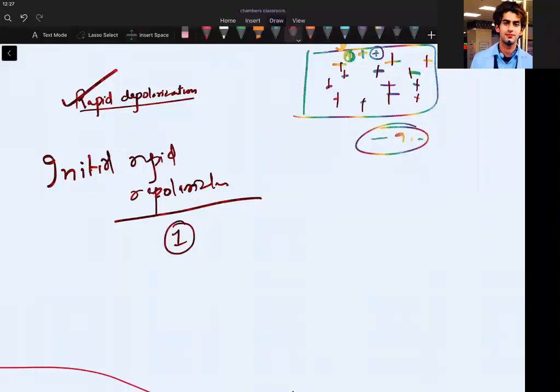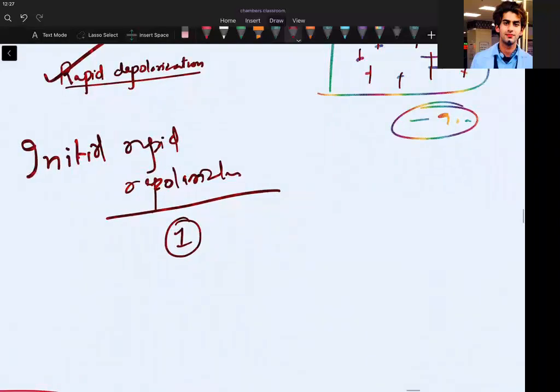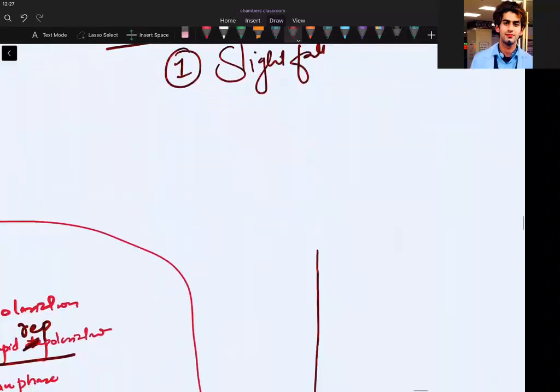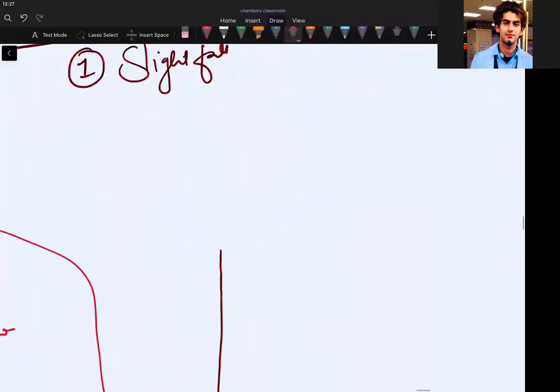Everyone is having that common sense that phase one will be called the phase one. What a dialogue. After phase one, so there is a slight, can I say the membrane potential has fallen towards the zero potential line? I should say a slight fall has happened. Can I draw it like this? Look at me, look at me. Why is this happening?